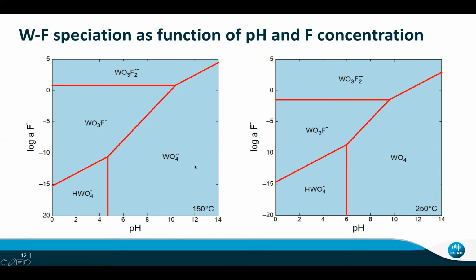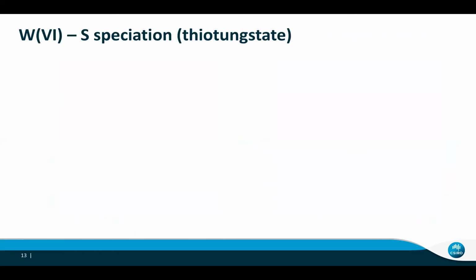From this diagram, we can see the tungsten fluoride species like this one or this one are predominant at high fluoride concentration under low pH. That shows tungsten fluoride is a really important species in hydrothermal tungsten transport.